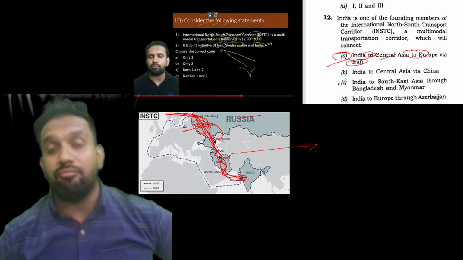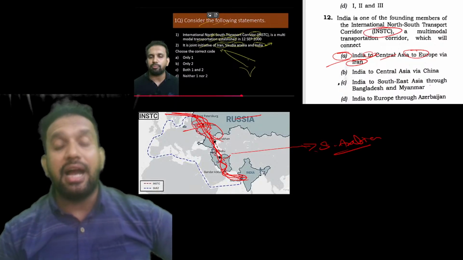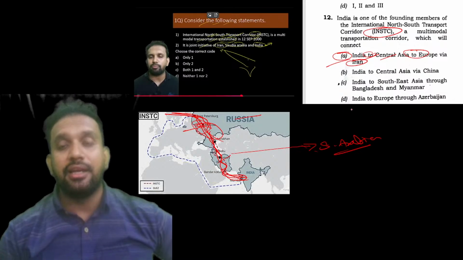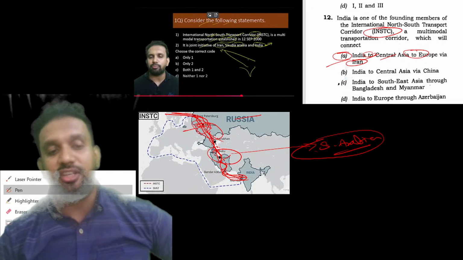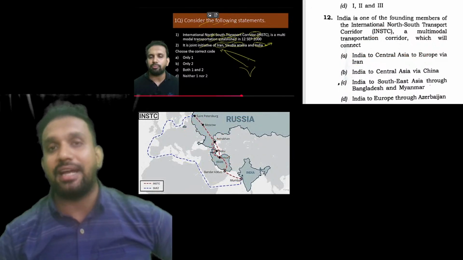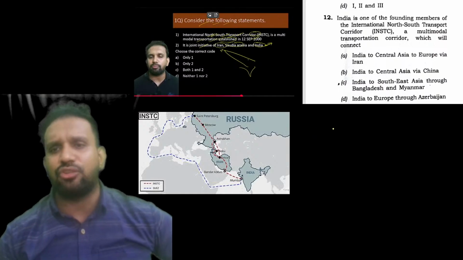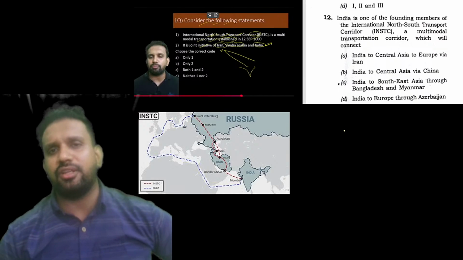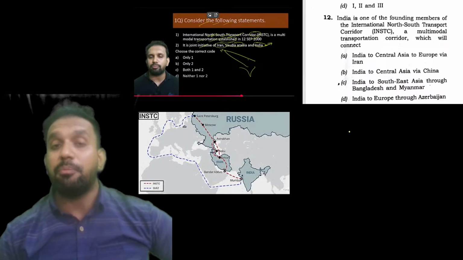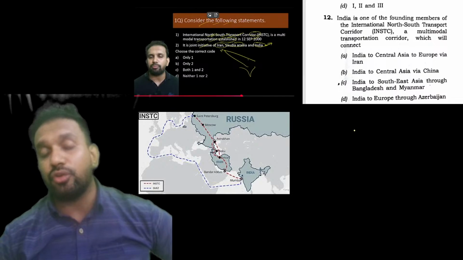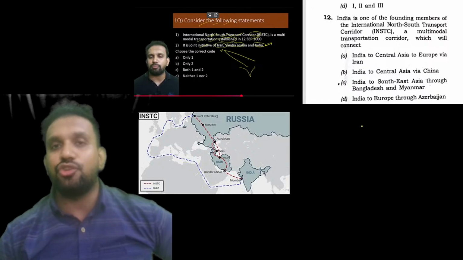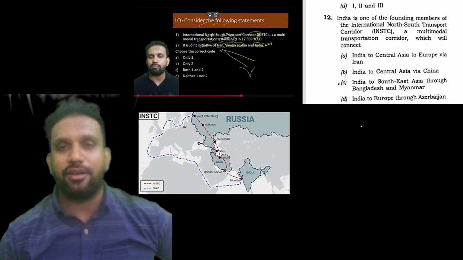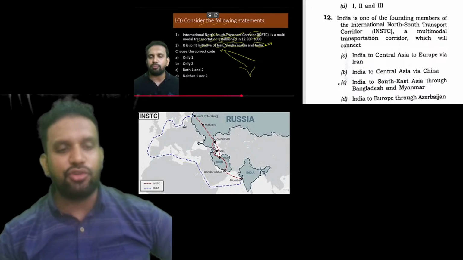I have told you many times at that time that Saudi Arabia is not the connection with regard to INSTC. I have stressed this point in my lecture: it's not Saudi Arabia, it's Iran. Because we know that Iran is an Islamic country, and we are very much aware that Iran does not have better ties with India. So you might be thinking that this corridor might not pass from Iran, but may pass from Saudi Arabia, because Saudi Arabia is a very good friend of ours. It could be an aspirant mentality, but you know that in geopolitics and geoeconomics, none are your friends, none are your foes. Remember this point. It's all up to your interest.